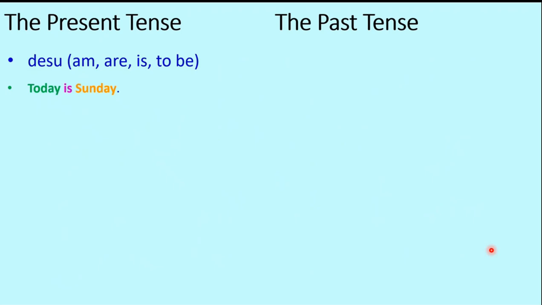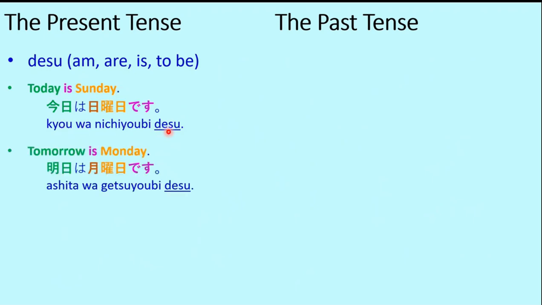In the form of present tense and future tense. Today is Sunday. Kyo wa nichiyobi desu. So you know already nichiyobi is Sunday. Kyo is today. Wa is the particle. Nichiyobi is Sunday. And desu, so desu here is "this is". Today is Sunday. Kyo wa nichiyobi desu.